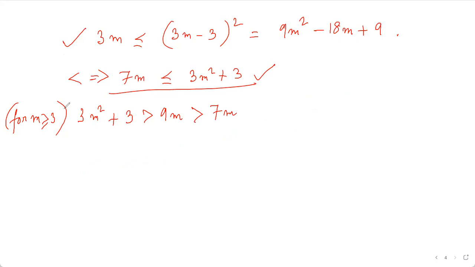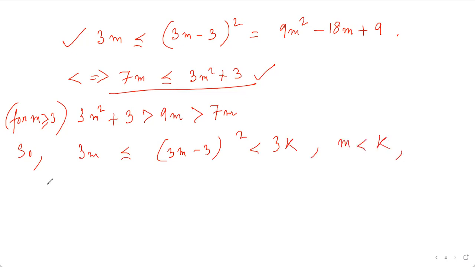Okay, and so we have 3m, which is less than or equal to 3m minus 3 whole square, which is strictly less than 3k, and m less than k.